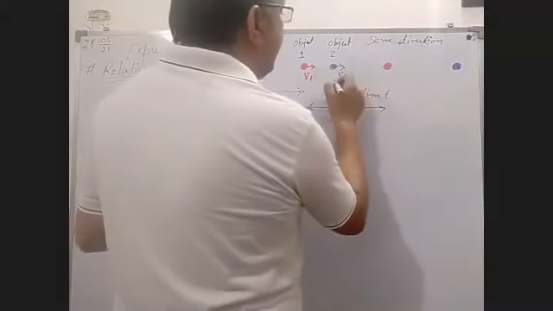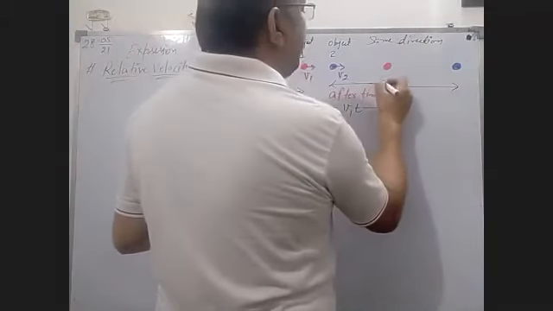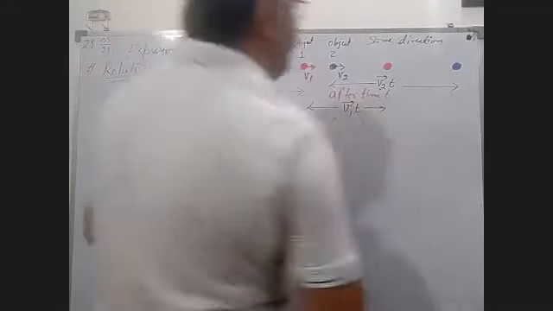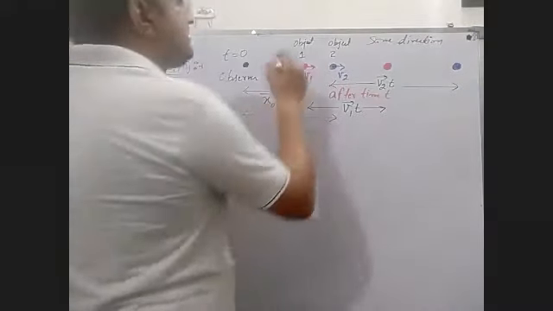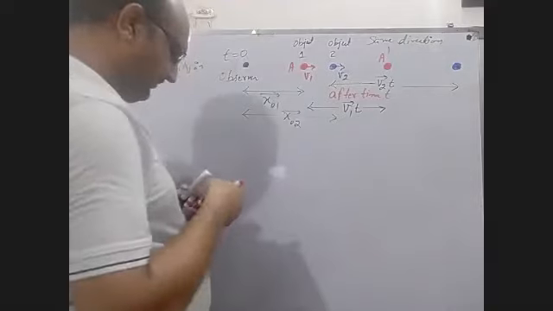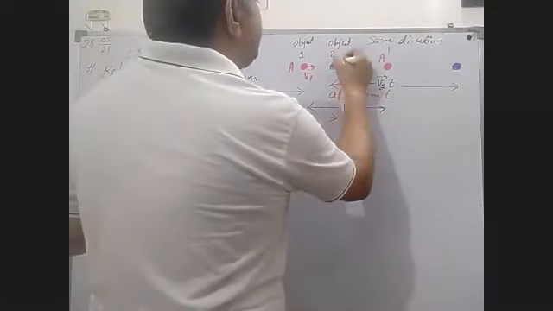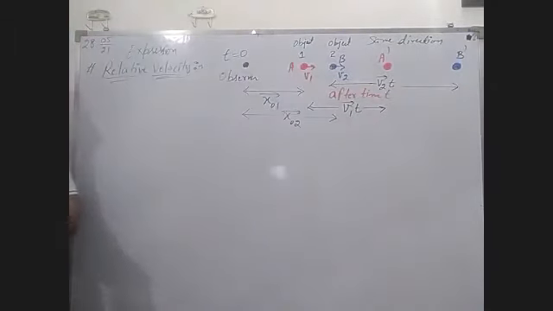For blue, similarly, the distance is v2 t. Suppose this is position A, now this one is A dash. If you take the position of the other object as B, after time t it is at B dash.